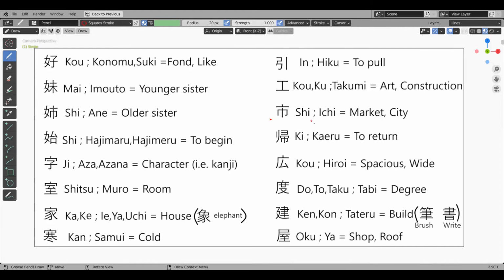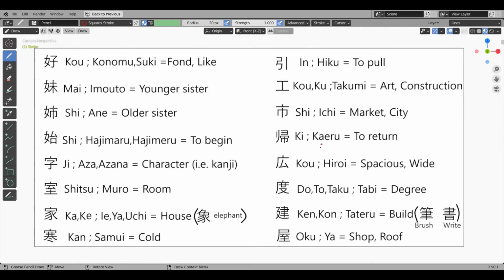Shi or city, market kanji. We have already seen this kanji as a radical in the Ane kanji. This kanji has an upside down yama radical and a roof like radical on it. Perhaps it says a place having many items piled like mountain, kept for sale. So it is market. It also means city, kunyomi ichi.